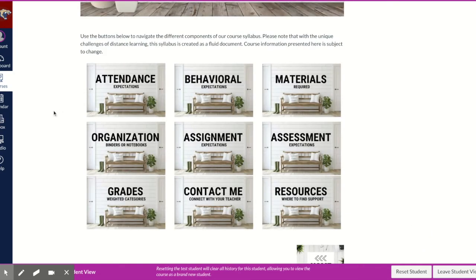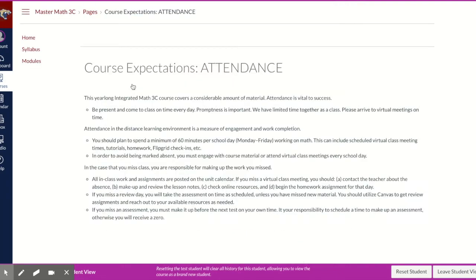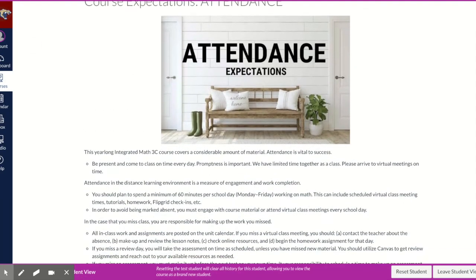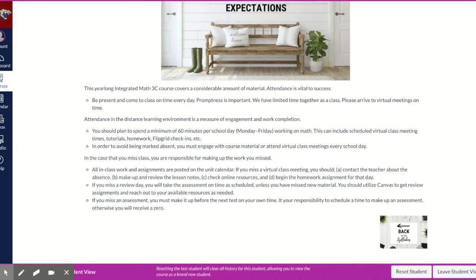The course syllabus also goes over the attendance expectations, and we wanted to make sure to take a moment to point this out. The class meetings, the 2 times each weekly class meetings, are important for students to attend because we're going to be doing a lot of clarification, a lot of helping with problems, clarifying upcoming assignments for the week, giving instructions regarding how and when to access the tests. It's very important that students attend these 2 times weekly class meetings, even though the instruction for the class is being accessed offline, asynchronously through the video links that we post to the YouTube videos.